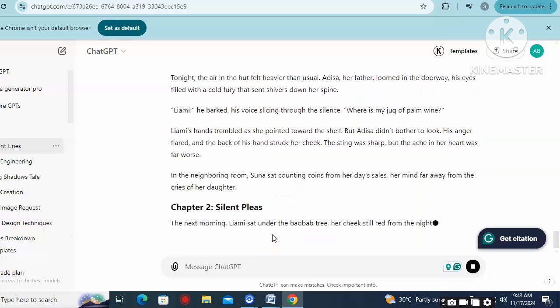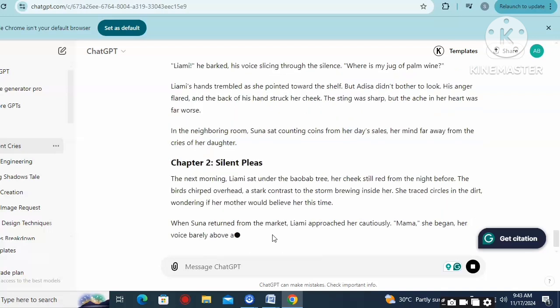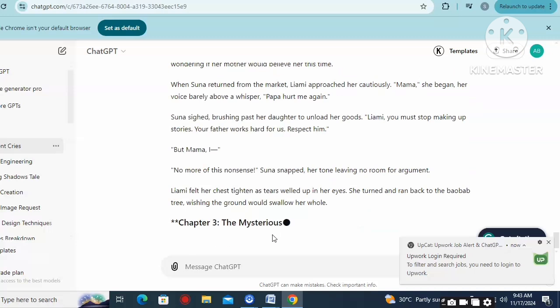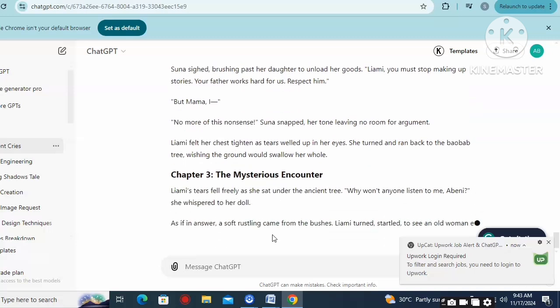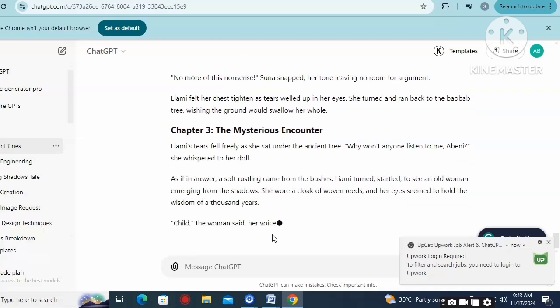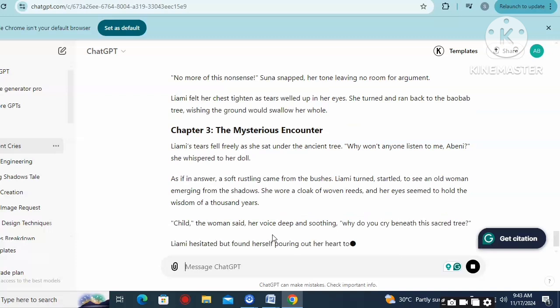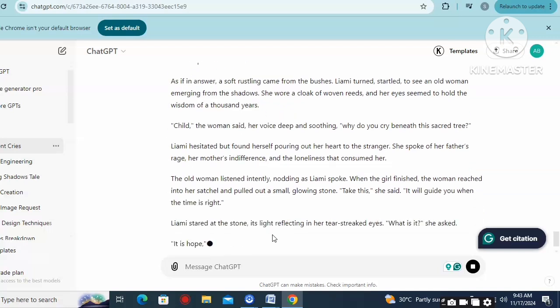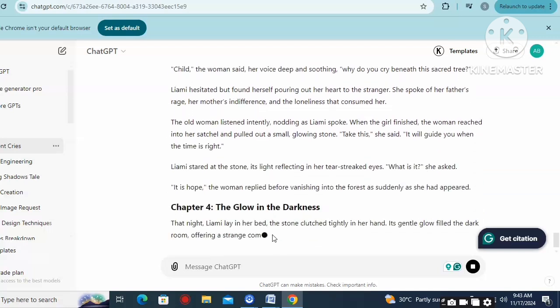So ChatGPT has started writing the chapters for us. It's going to write from chapter 1 to chapter 50. Let's just wait for it to finish loading. You can see our story length is now long. That is what we want ChatGPT to do for us. We want to make sure it gives us what we want.